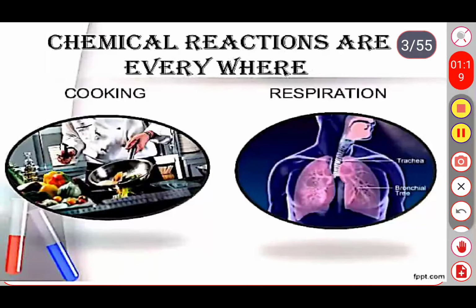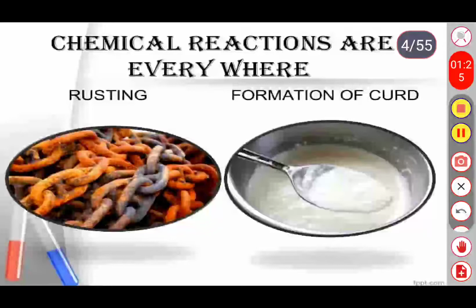Next, respiration. This is also one of the examples of a chemical reaction. Next, rusting of iron. When you leave iron for a long time, it catches moisture and gets oxidized. The oxidized form of the iron is called rusting. Next, the formation of curd. With the help of milk we can convert it into curd, right? The whole formation of curd is a chemical reaction. So these are some examples of basic chemical reactions.